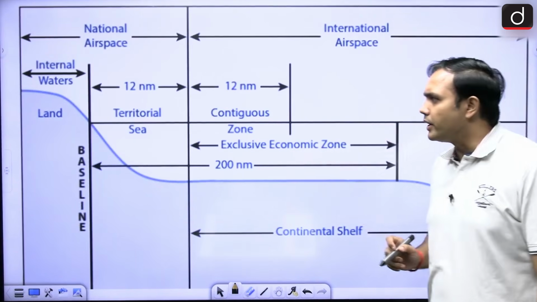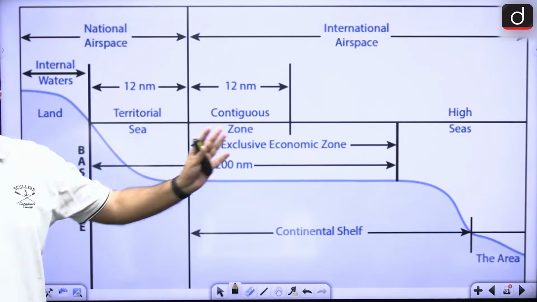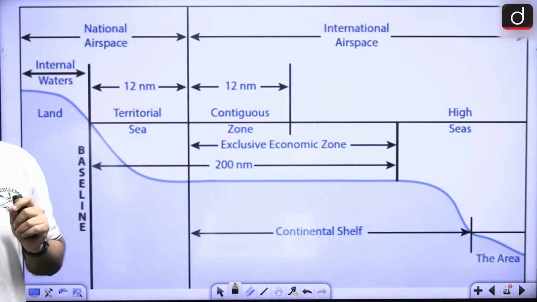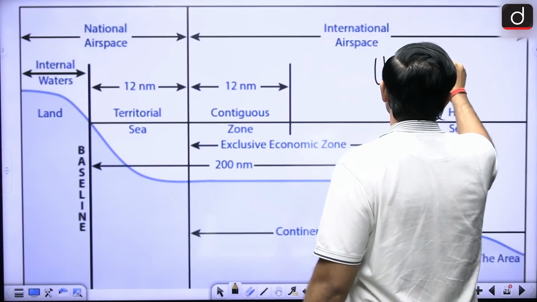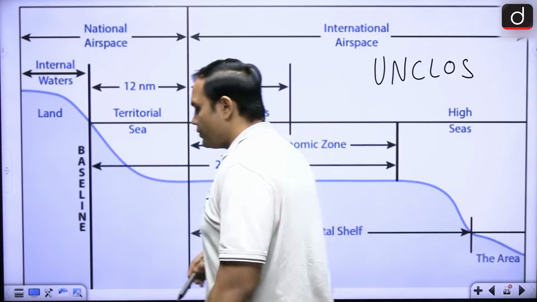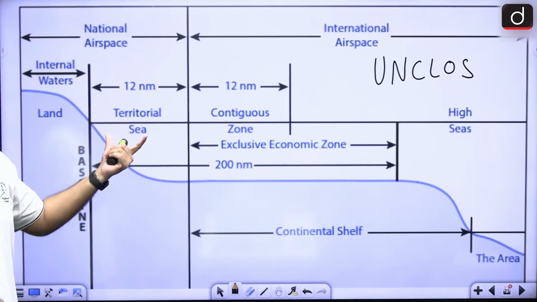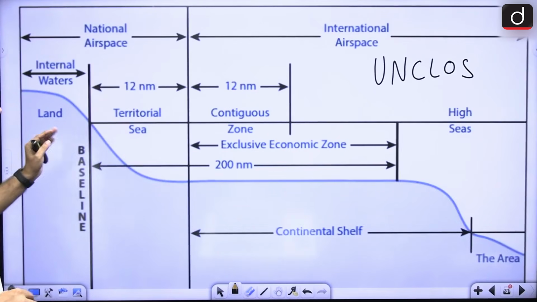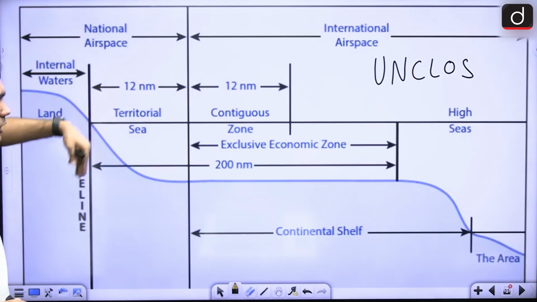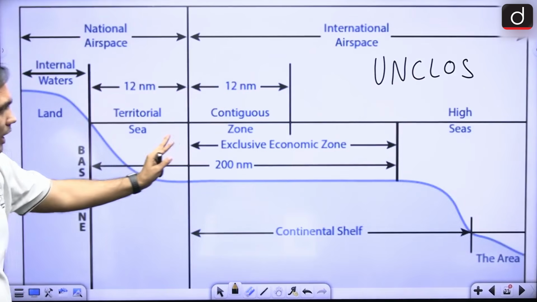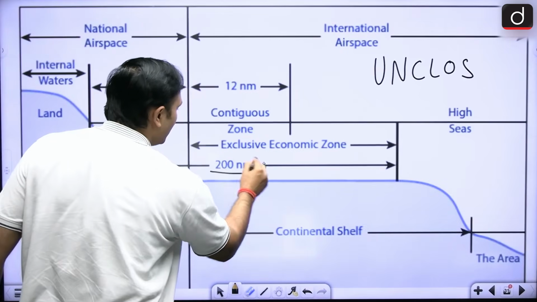Last thing that we have to remember is how much is the territorial waters of the country and what is the exclusive economic zone of the country. So it is getting its definition from the United Nations Convention on the Law of the Sea, right? UNCLOS definitions, right? Up till 12 nautical miles, you will find that it is called the territorial waters of any country, right? The country can do anything in this particular area, right? Then from the baseline till 200 nautical miles, right?